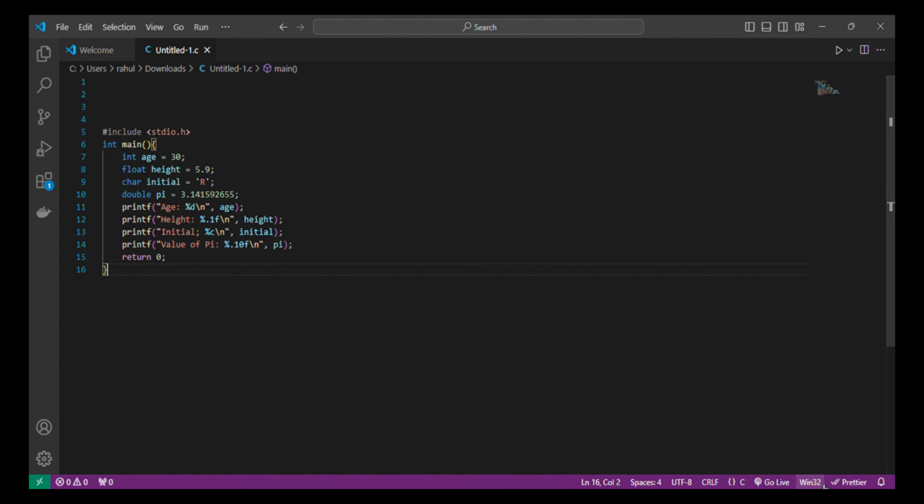Always choose the right data type based on the kind of data you're working with. This ensures efficient memory usage.